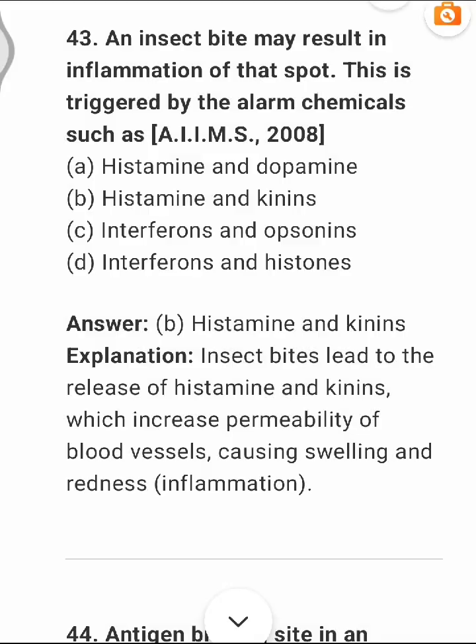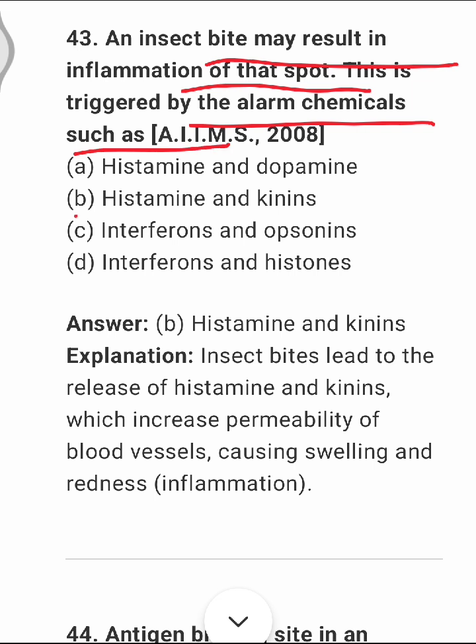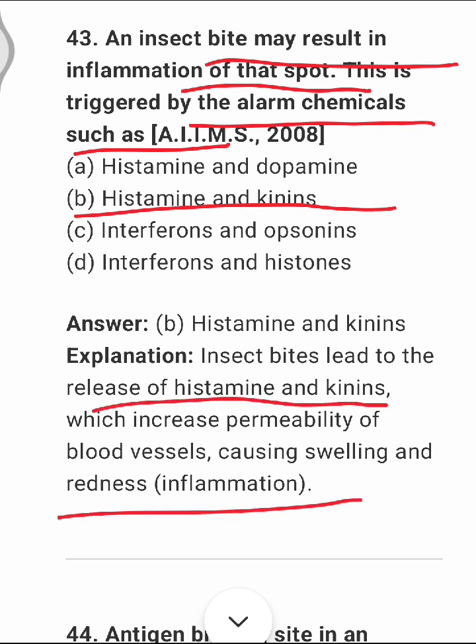Next, an insect bite may result in inflammation of that spot. This is triggered by alarm chemicals such as histamines and kinins. Whenever an insect bites, it leads to the release of histamine and kinins, which cause the swelling, inflammation, or redness of that particular point.